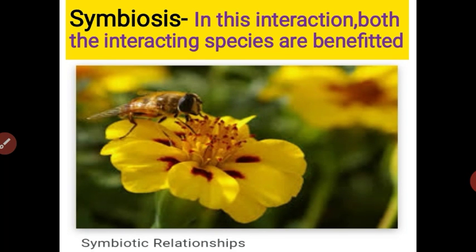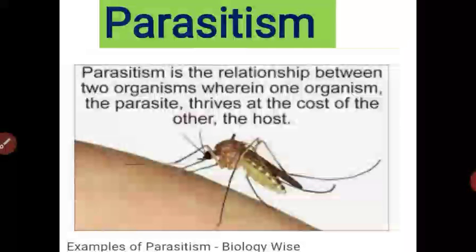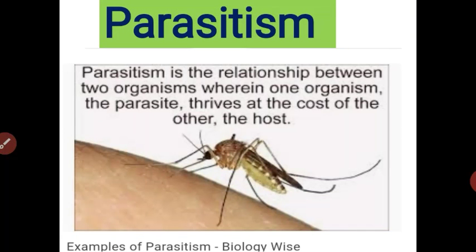The next relationship is parasitism. Parasitism is the relationship between two organisms where one organism is a parasite and the other organism is a host. The parasite is the beneficiary and the host suffers the loss. It is affected by the parasite.